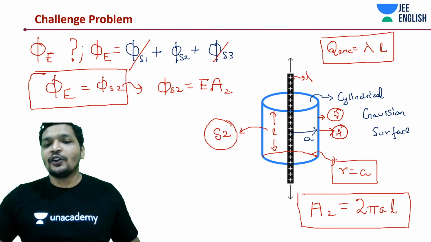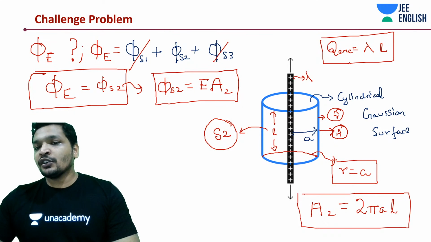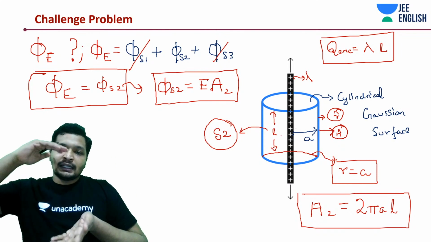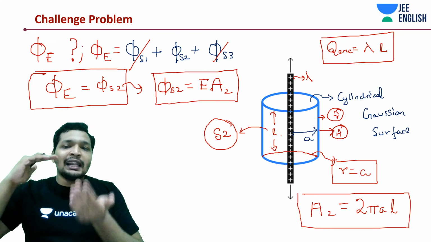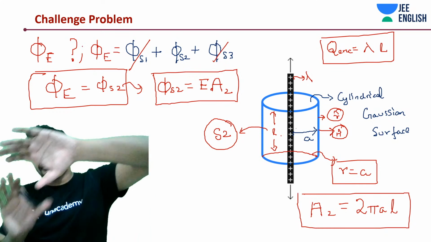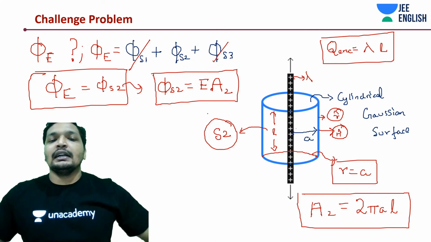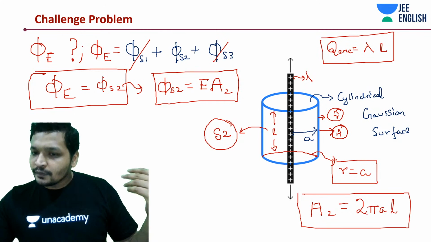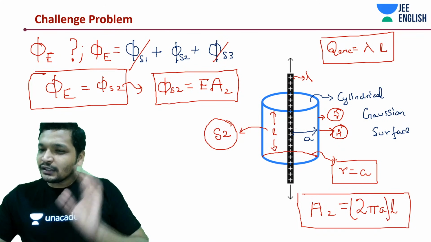Now what did you do? Just apply Gauss Law. Charge enclosed is how much? Lambda into L. Within this space of length L, I'm saying this cylinder is limited to the cross section L. How much is the charge enclosed in it? Lambda into L. Because the field is going to be created due to the infinitely long rod, the cylinder will also become infinitely long. Don't worry about it. And what about area? Area is 2 pi a L. Just as simple as that. If you have any confusion, circumference into length.